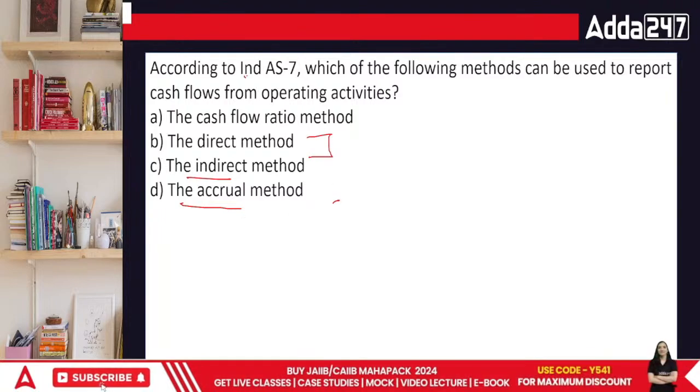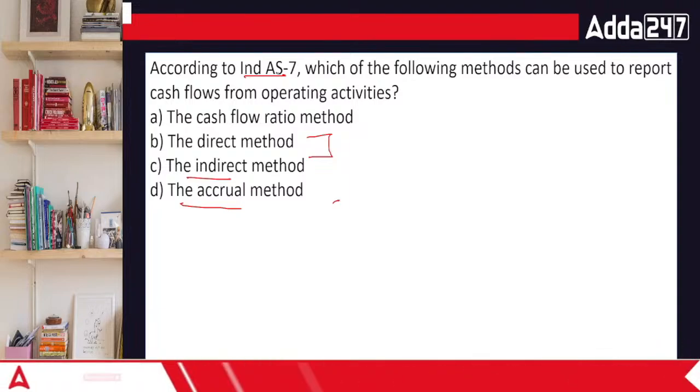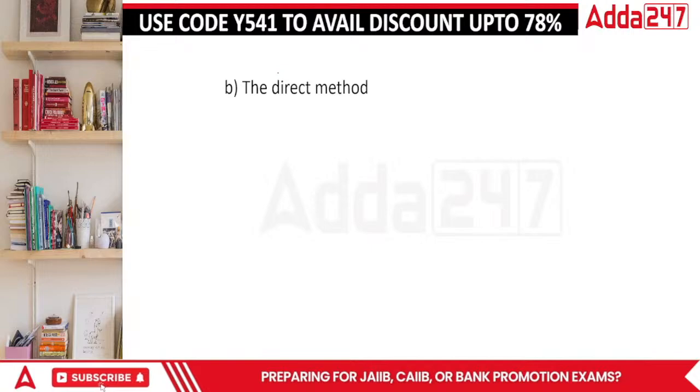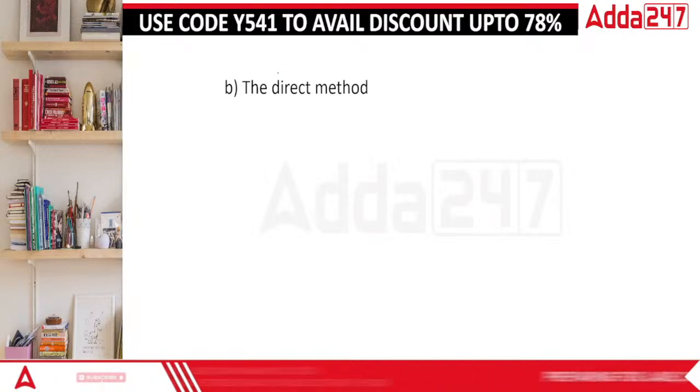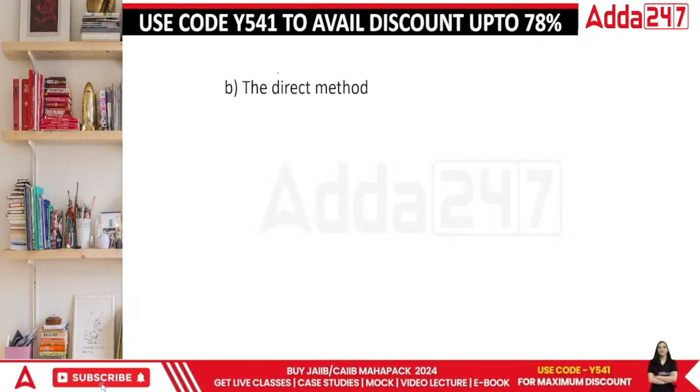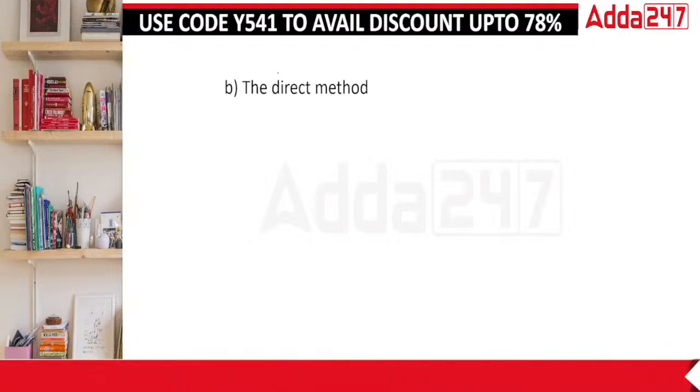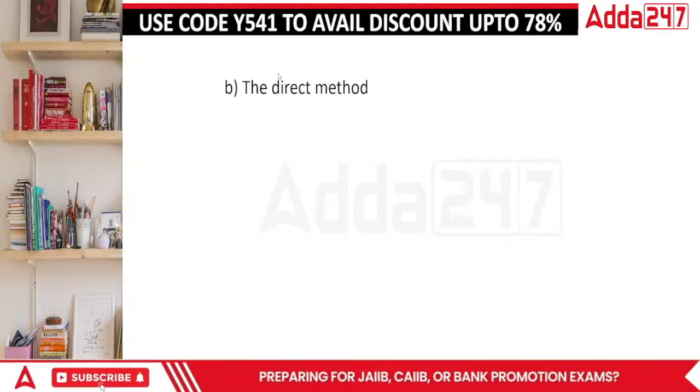Under Ind AS 7, they are telling about both. So in this case, it can be either. The answer is direct method, but it can be indirect as well. Both the methods are used in terms of cash flow. Done, everyone?